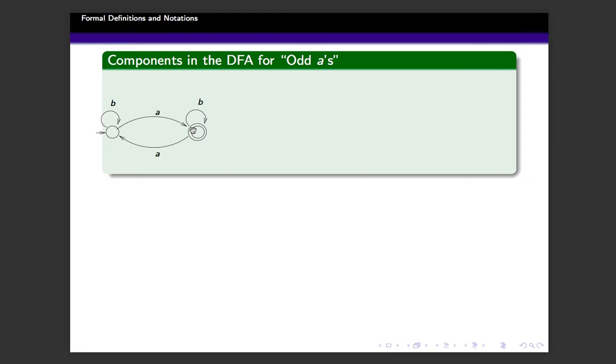The first component is the set of states. Here there are only 2 states, E and O. So the first component in the definition is the finite set of states. The second component is the start state, an element of the set of states. Here, E is the start state.